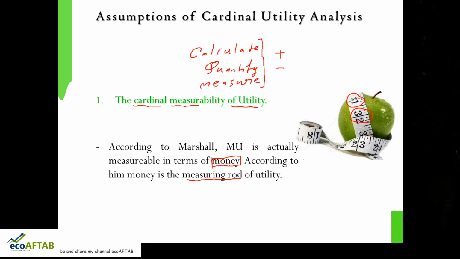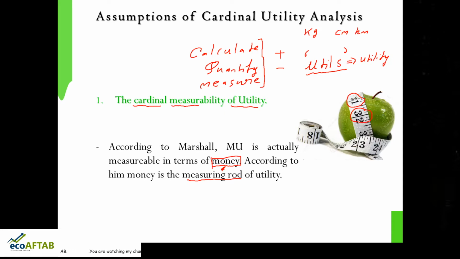How do you calculate utility? We used the term utils, if you remember from the last video. As we use kilogram to calculate weight, and centimeter or kilometer to calculate distance, similarly utils is the unit used to measure utility, and this is possible according to Alfred Marshall with the help of money. So money has become the measuring rod to calculate utility.